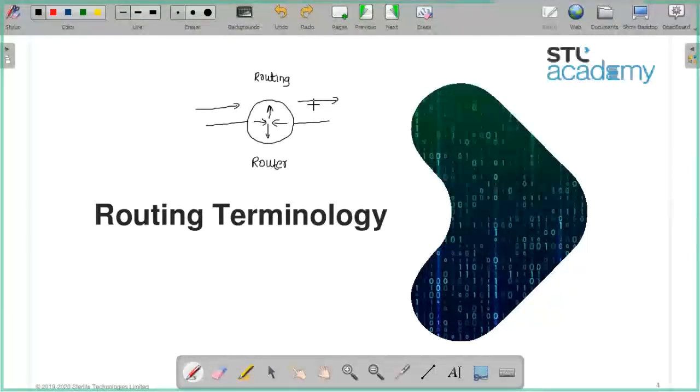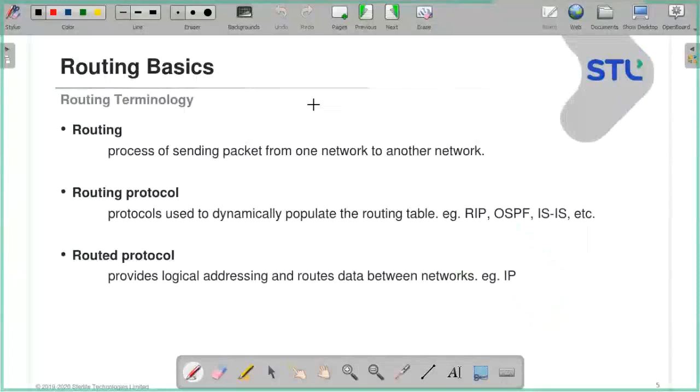Now the next term that we need to understand is routing protocol. So what is a routing protocol? The protocol that is used to populate the routing table.